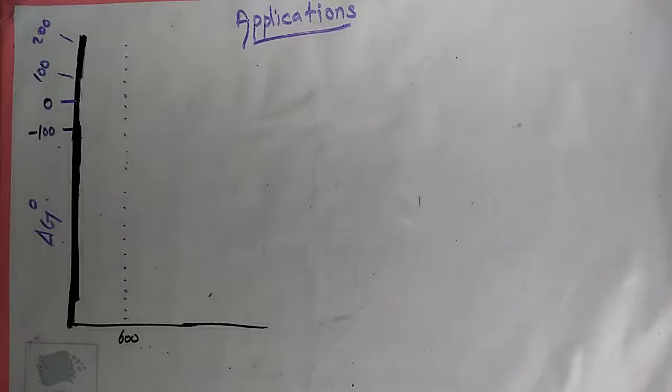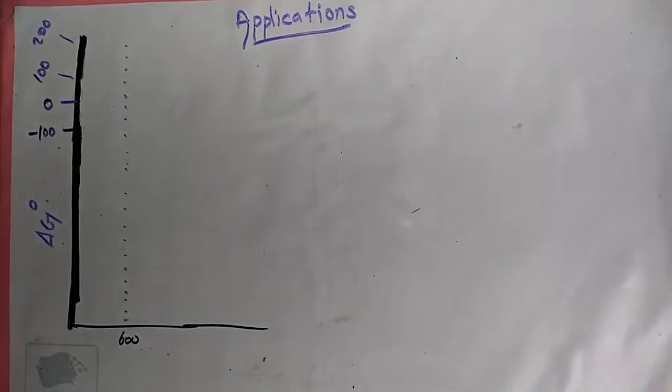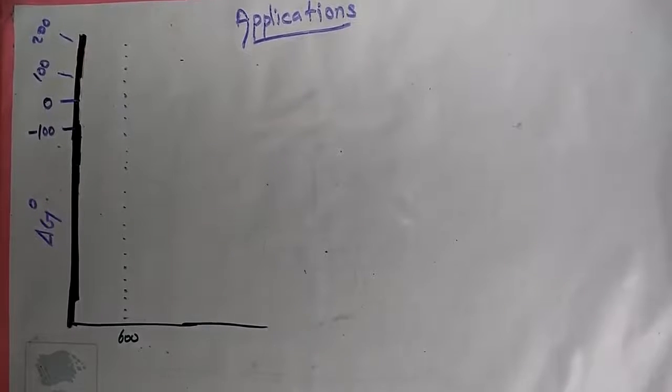The reduction of a metal oxide to its metal can be considered as a competition between the element used for reduction and the metal to combine with oxygen.